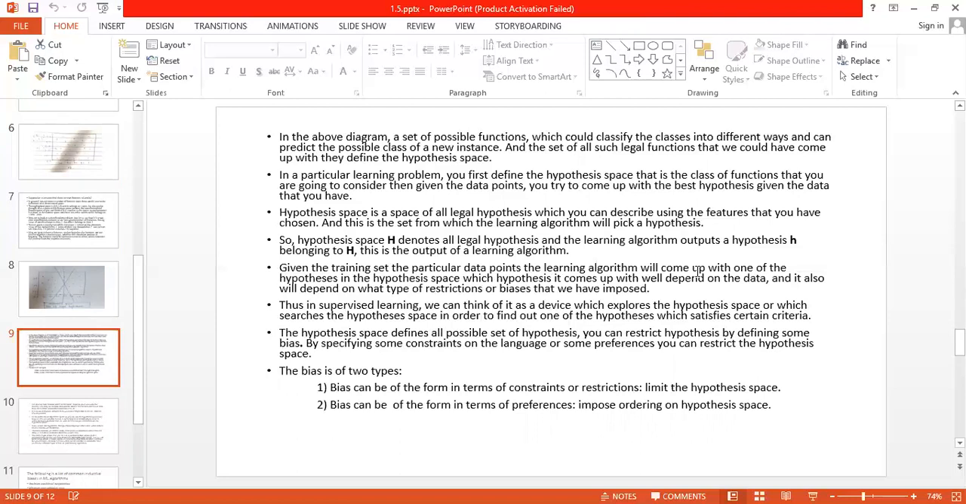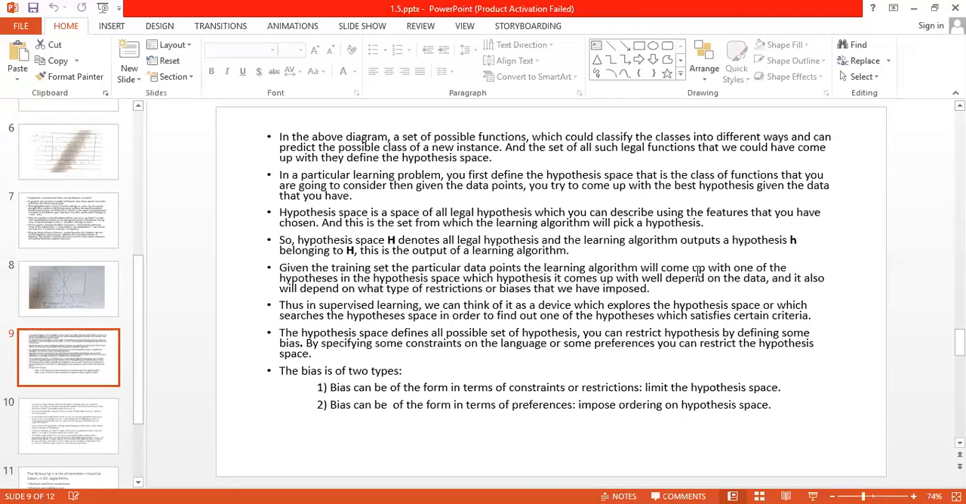Thus, in supervised learning, we can think of it as a device which explores or searches the hypothesis space in order to find one of the hypotheses which satisfies certain criteria. The hypothesis space defines the set of all possible hypotheses. You can restrict hypotheses by defining some bias. Bias in the sense of some criteria. There should be some criteria which will classify very efficiently. So there should be some biases.